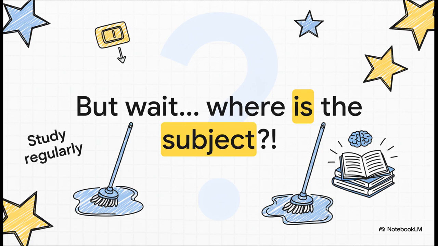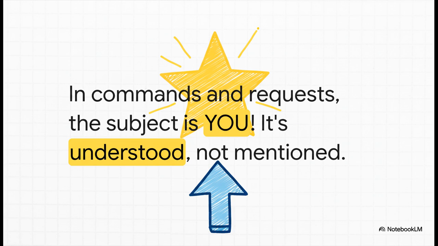No, seriously, who is supposed to switch off the light? Who shouldn't walk on that wet floor? And who needs to study regularly? It's like the star of the show just disappeared. Is there even a story here? Mystery solved. In sentences that give a command or make a request, the subject is always you. The sentence is talking directly to you, the person listening. It's just understood, so we don't even need to write it down. The invisible star is you.